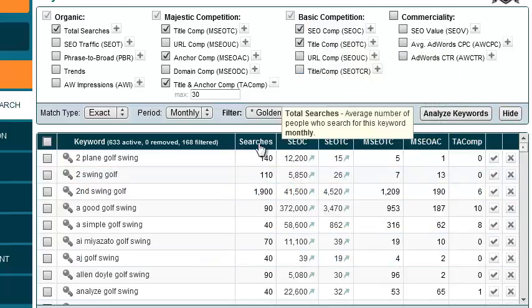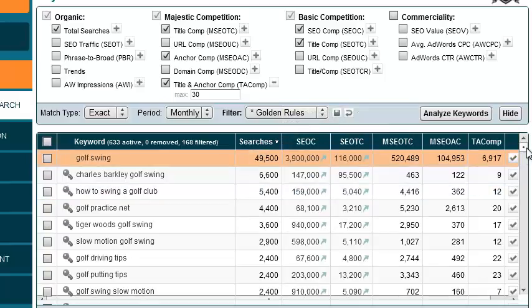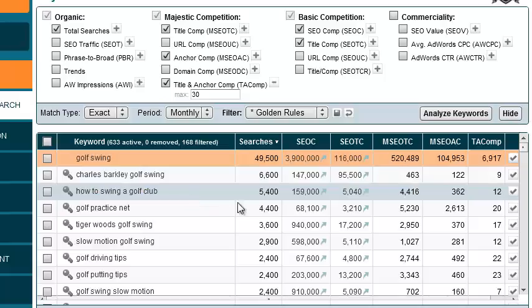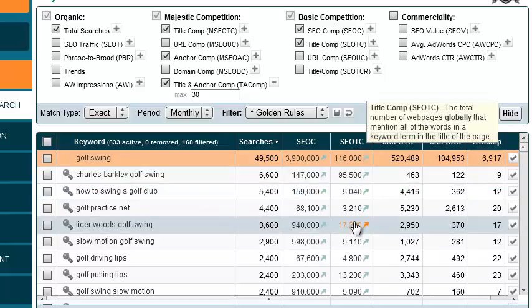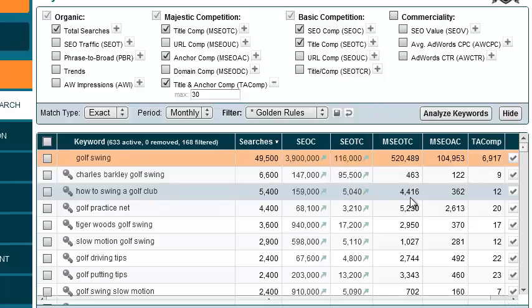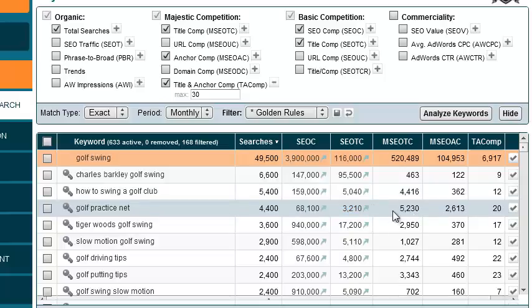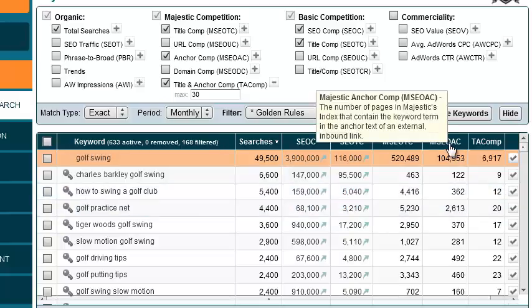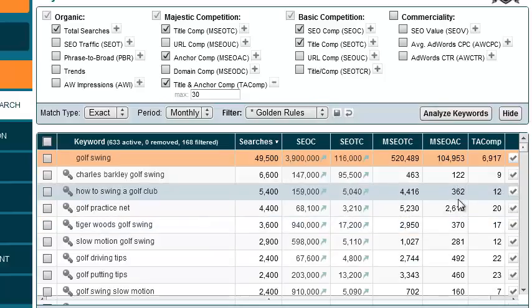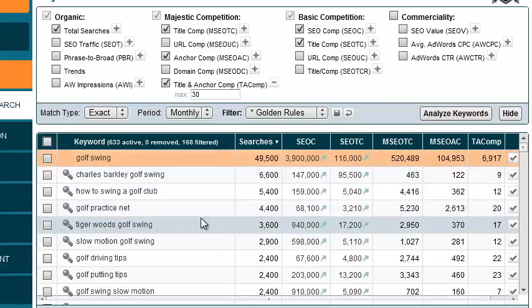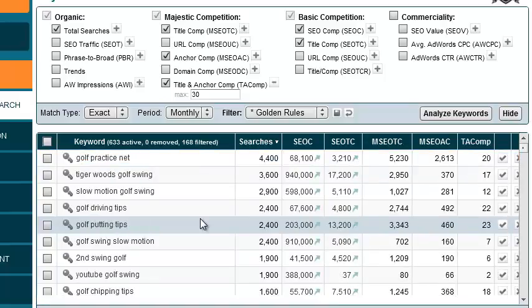So what we can do from here now is sort this by searches and see the most popular searches. So we have Charles Barkley golf swing. How to swing a golf club has 5,400 searches. The title competition is about 5,000. You can see Majestic SEO says 4,400. So they're pretty similar. Some are a little different. What they call MSEOAC, the people using it in their anchor text for a link, only 362. So we can start going through here and looking for some keywords we might want to target.